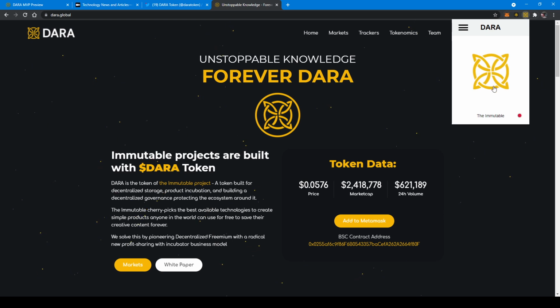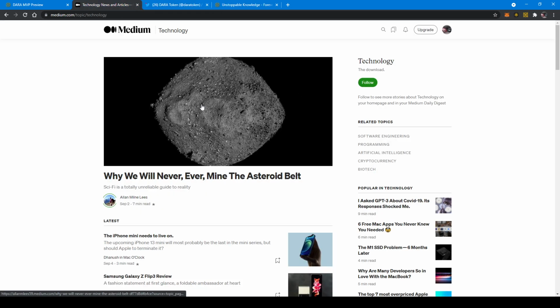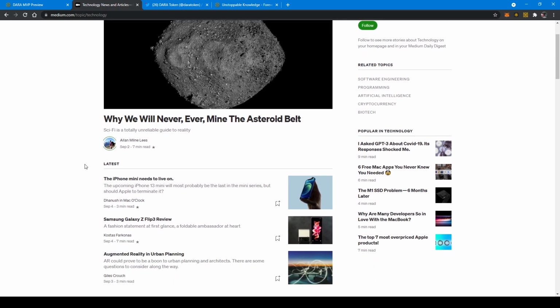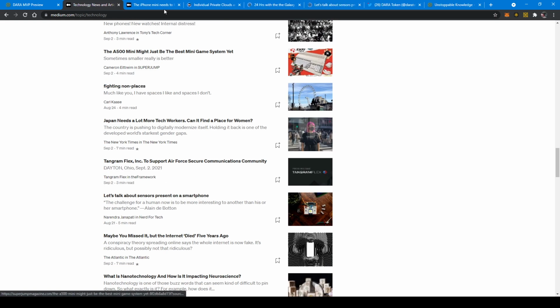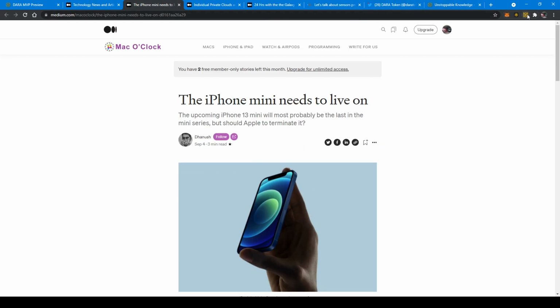As I mentioned, you have a little red indicator right here that says that we are not connected to Medium, because I am on Dara Global on our website, our Twitter, etc. Right now we're on Medium, but the extension will show the same note because we are not on an article. With that being said, let me open a couple articles, just some random stuff. And here we are. Now, if I check the extension, you'll notice that it's green.